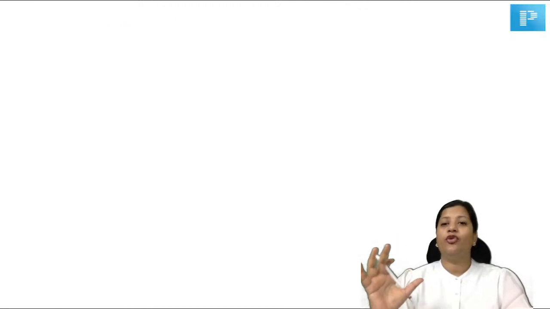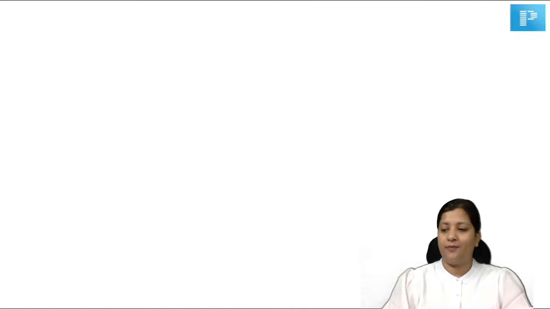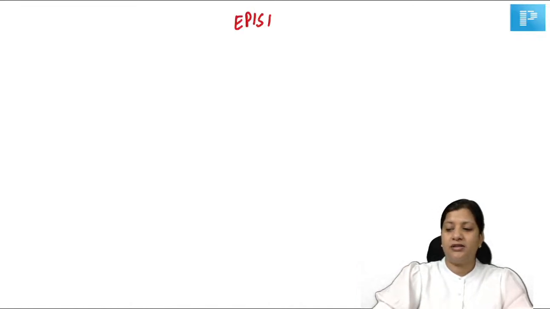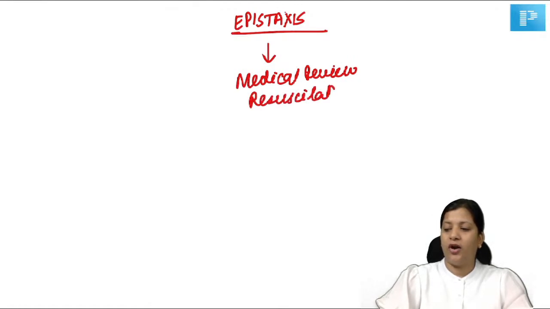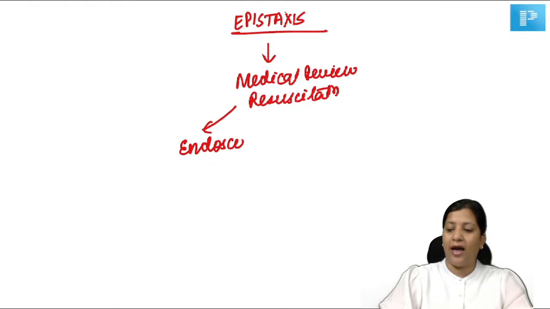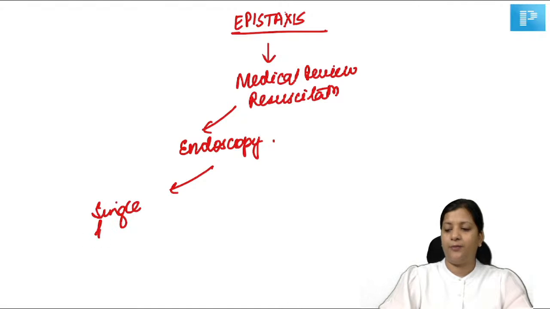So quickly, if I had to give you a summary of management of patients with epistaxis: if anybody is presenting to you with bleeding from the nose or epistaxis, the first thing is medical review and resuscitation. You have to take the history from the patient of hypertension, drug abuse, whatsoever, and resuscitate the patient by giving crystalloids and colloids. After doing this, you must try and examine the nose whenever possible. So on endoscopy, if you have that equipment, if you see a single bleeding point, what will you do? You will apply direct therapy.